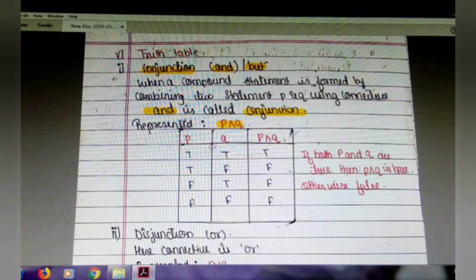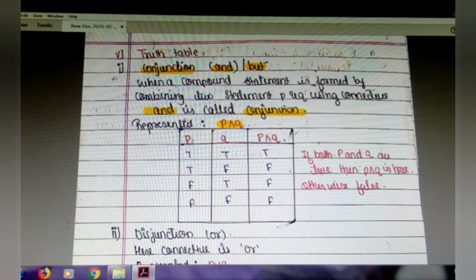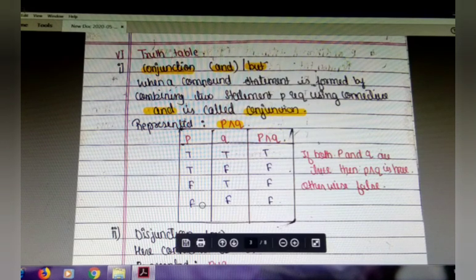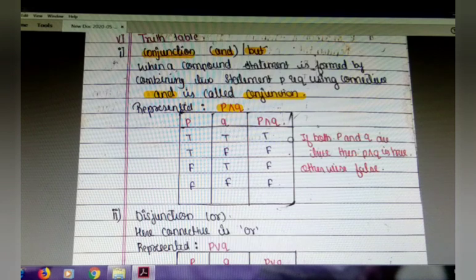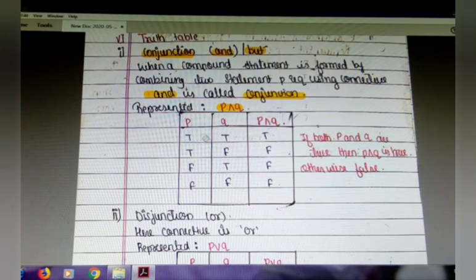We are going to see the truth table of AND or conjunction: P, Q and P and Q. See here how many statements are present? 2. So here there are 4 rows. Now the table.